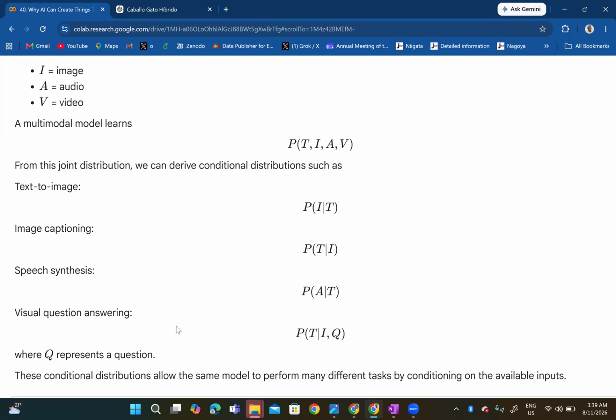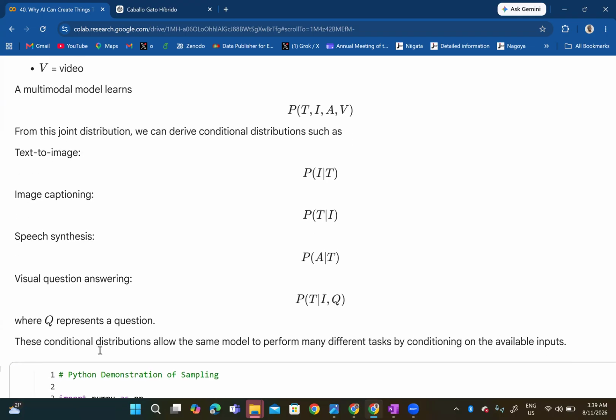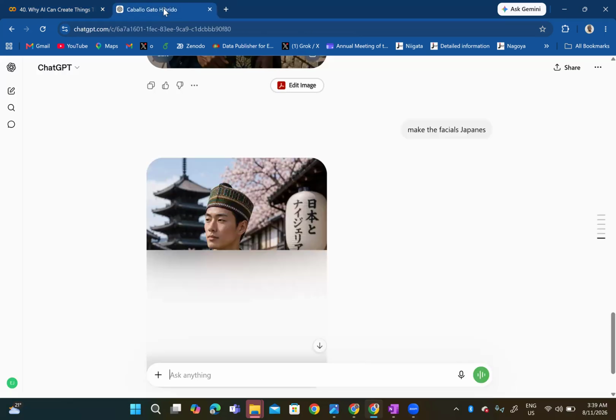Then visual question answering. That's the probability of getting a text given an image and a question, where Q represents a question. So these conditional distributions allow the same model to perform many different tasks by conditioning on the available inputs. And that is why you can upload a picture.